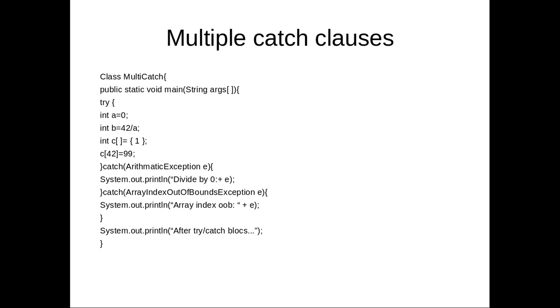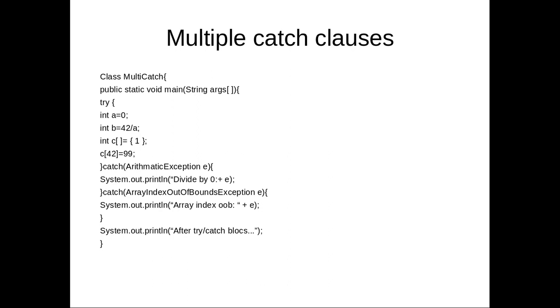Okay, now suppose that the value of a is equal to 1. Suppose that in the try block the first statement is int a is equal to 1, then what will happen? A is equal to 1, then int b is equal to 42 divided by 1, no problem.